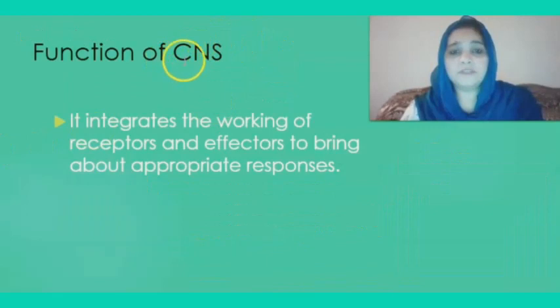Function of central nervous system. It integrates the working of receptors and effectors. Receptors, for example, sense organs that receive stimuli, and effectors that show response, for example, muscles or glands, to bring about appropriate responses. So, receptors and effectors coordinate properly in order to produce appropriate responses.